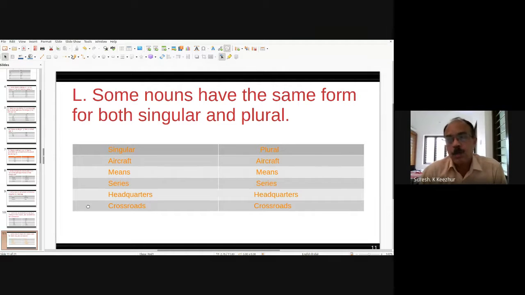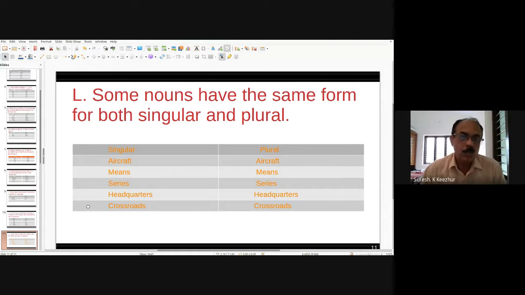Crossroads. No crossroad, only crossroads. This is a plural form, but it's the same form for singular. If you are walking along the road and you reach the crossroads and you don't know where to turn, you just ask, I've reached a crossroads, please tell me in which direction I have to go.